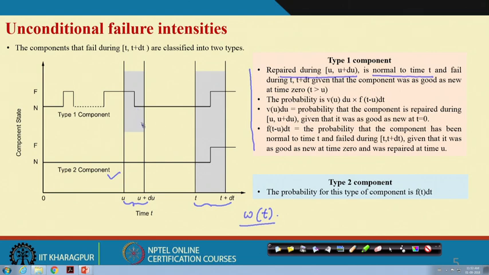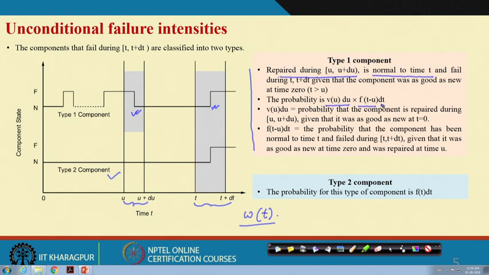So, what is the probability? There are two issues: one is that it is repaired here and then it has been normal up to time t, and then again it failed. So, these two will be multiplied. The probability will be b(u) du, which is basically that it is repaired in between this time, and it again fails within t and t plus delta t, and as it was repaired at u, u amount of time has elapsed. So, f(t minus u) dt.